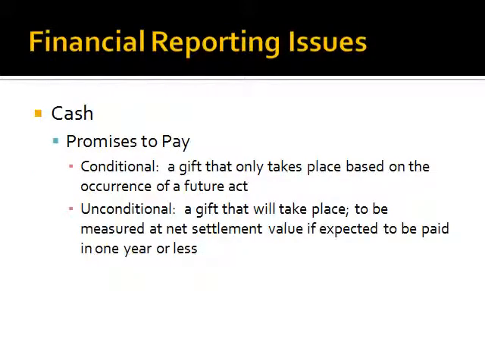The first type we will discuss is cash as it relates to financial reporting. With cash, there are promises to pay. There are two types of promises to pay. Conditional. A conditional promise to pay indicates that a gift will only take place based on the occurrence of a future act. Unconditional relates to a gift that will take place and is to be measured at net settlement value if expected to be paid in 1 year or less.